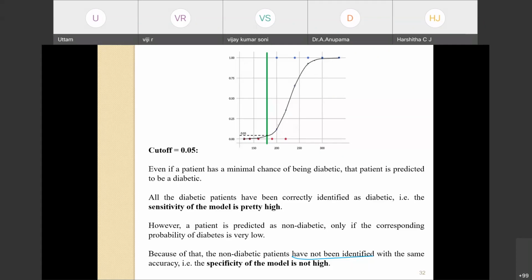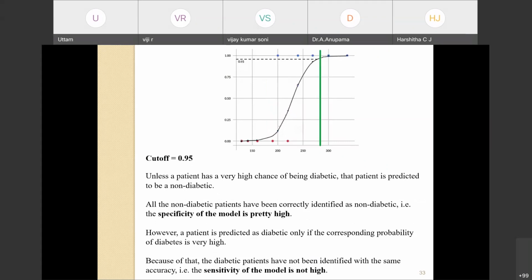Let's consider another case of 0.95. Now, in this case, unless a patient has a very high chance of being diabetic, the patient will be treated as non-diabetic. So all the non-diabetic patients on this side have been correctly identified as non-diabetic. That is, the specificity of the model is pretty high.